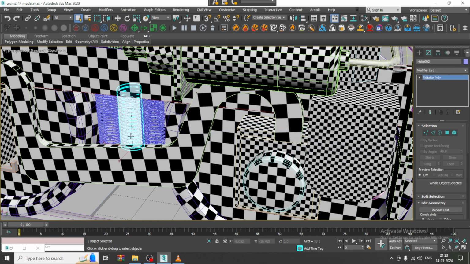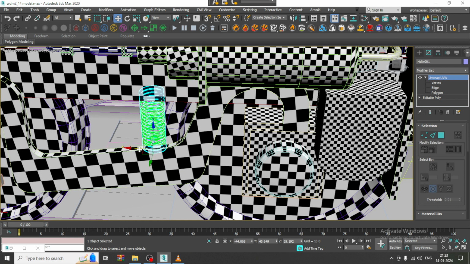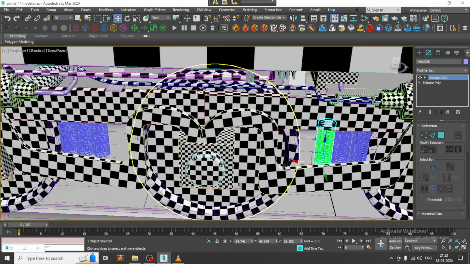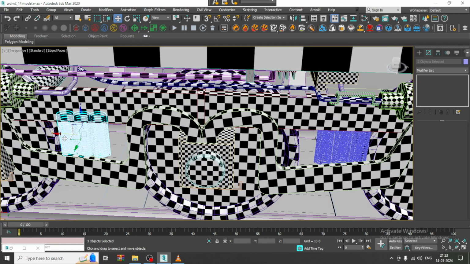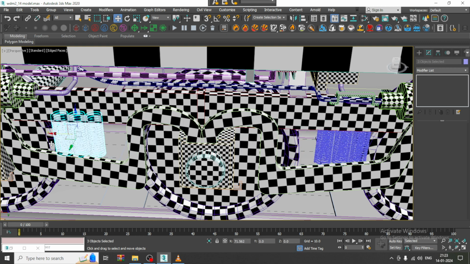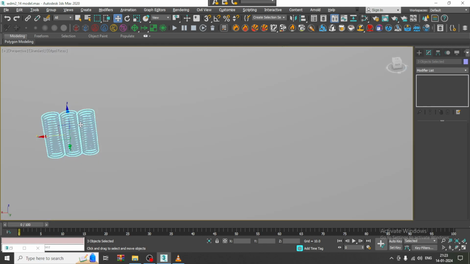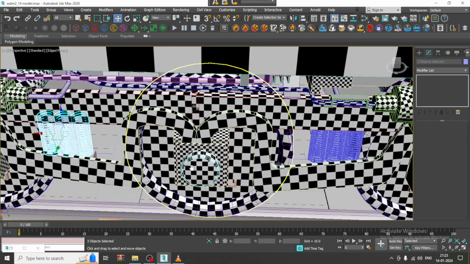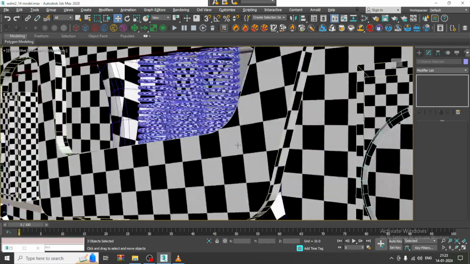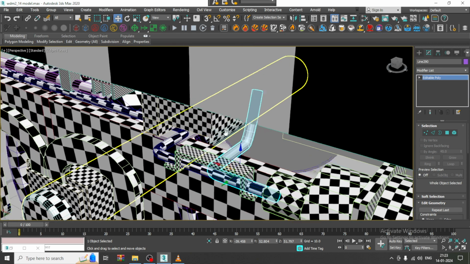I'll just delete this, shift and drag it and make one more copy of it in this way. So let's just delete this, shift and drag and make one more copy of it. Okay, so this is just left out.